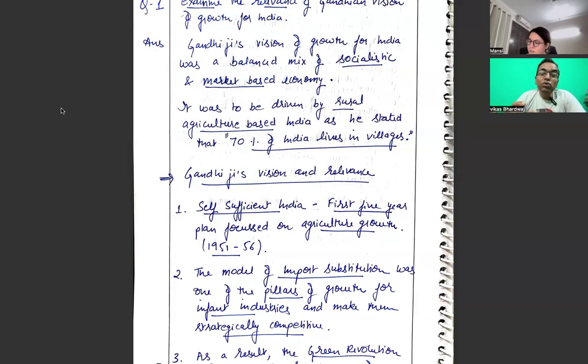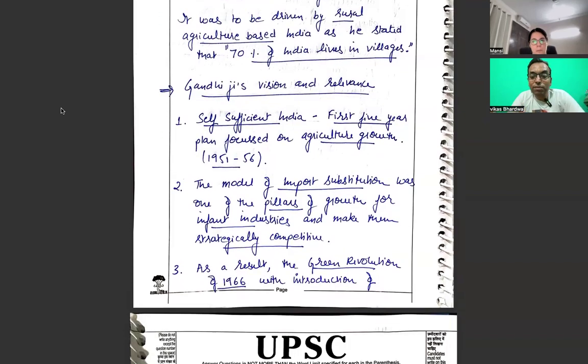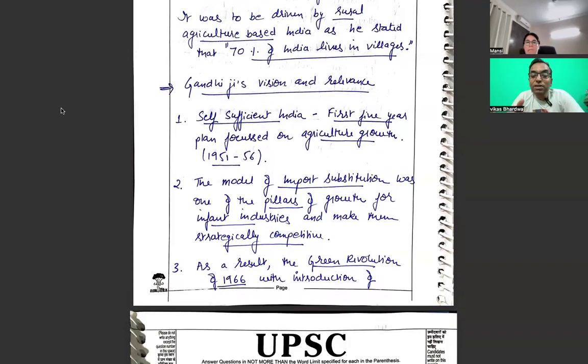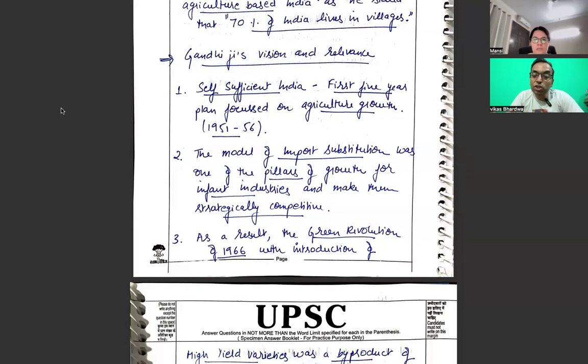And secondly, his growth of India, as you rightly said, but then if I go for one more fact, then he believed in rural cottage industry, some sort of that. I'm sure it is coming up also. So, Gandhian vision and relevance, because always remember when we are very confident about the answer, then we will never be using so many, in one answer you will never find certain keywords repeating. It is all about the structure and the confidence of the answer. Whenever we have little less confidence, you will always find, not in this case, I'm generally speaking, that there will be less repetition. So self-sufficient India, first 5-year plan focused on agriculture growth 1951 to 56.